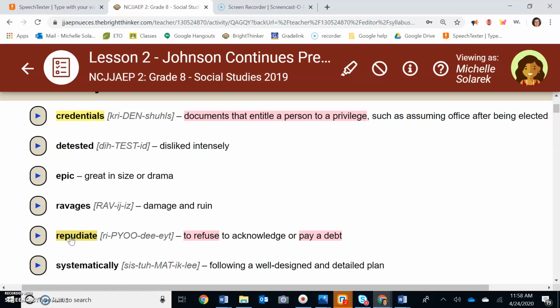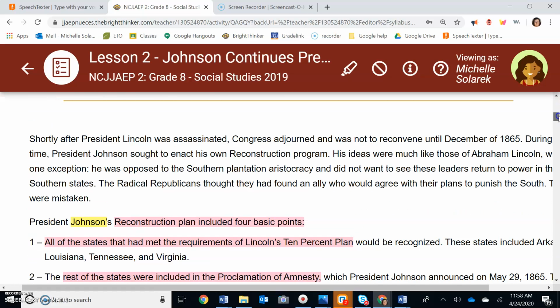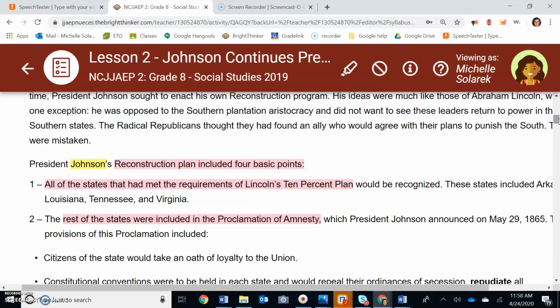So question number 1. Documents that entitle a person to privilege are called blank. And you should have written down credentials. Question number 2. Refusing to pay debt is called, and you can write repudiate. Some people might write repudiation, which is the same, but repudiate's great because that's what they put here. Okay, so the first thing we're going to look at, and again, your answers are always in yellow so that you can see, answer number 3 is Johnson, so you can already go ahead and write Johnson down.